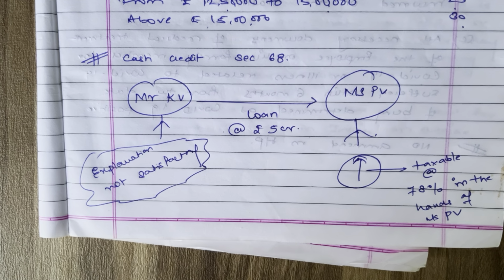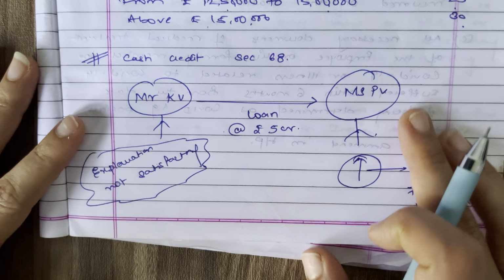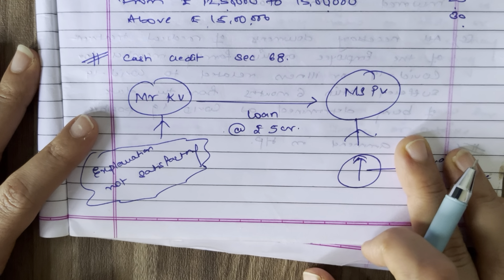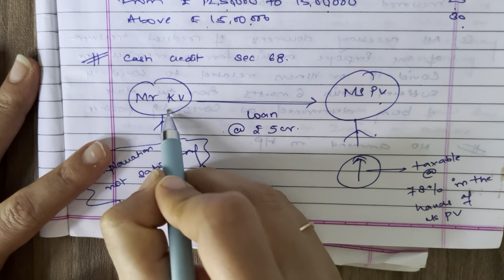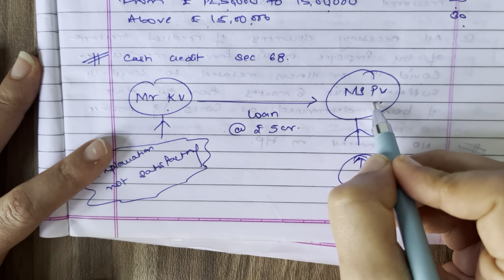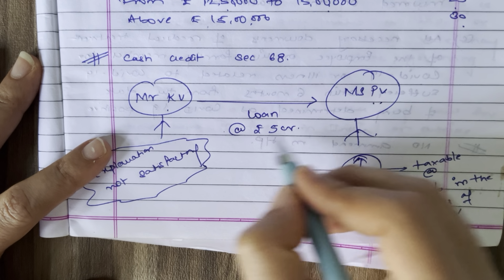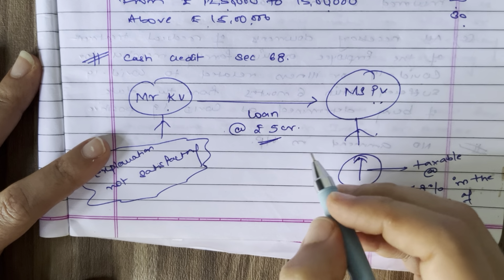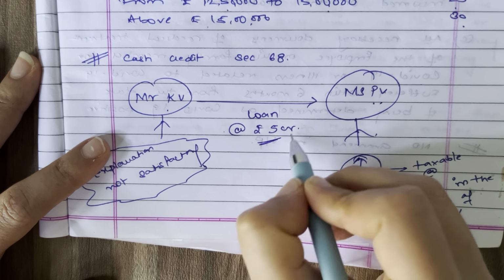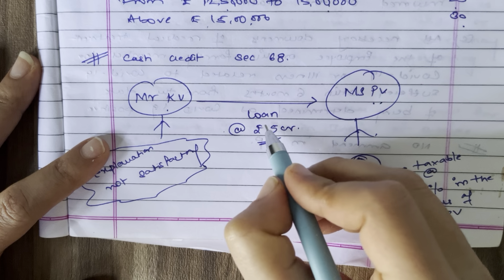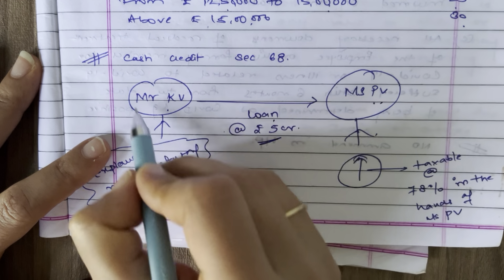78%. So what is cash credit? What are the amendments under this? With the help of an illustration, I have tried to demonstrate this amendment. We have Miss PV and we have Mr. KV. Miss PV got an income of 5 crore in her bank account. This 5 crore rupees she got as a loan, taken from Mr. KV.